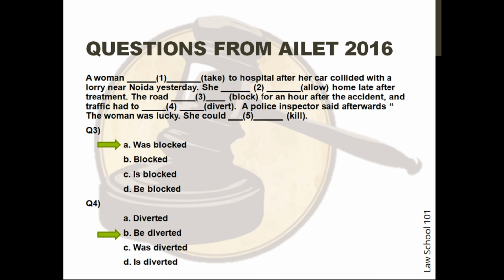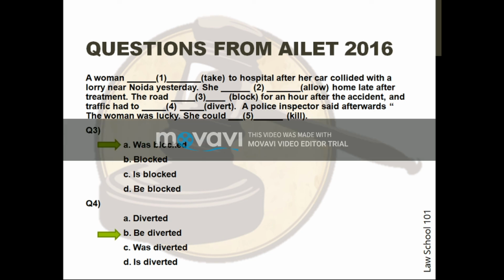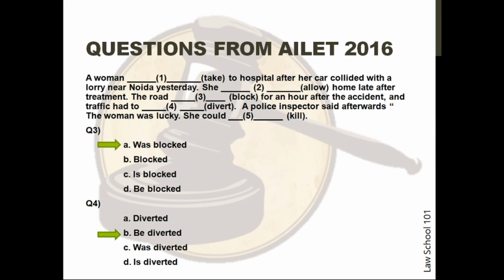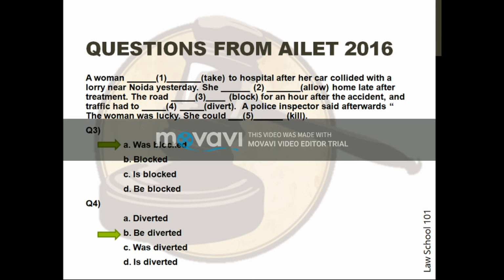If one had not read carefully, one would have selected option C, which is simple past tense, in accordance with the tense used in the blank so far. However, the question has changed the tense to past perfect by introducing had to. Hence, the correct answer would be B, diverted. This is exactly the kind of tense change that can be hidden in the question that you need to keep an eye out for. Question 5.